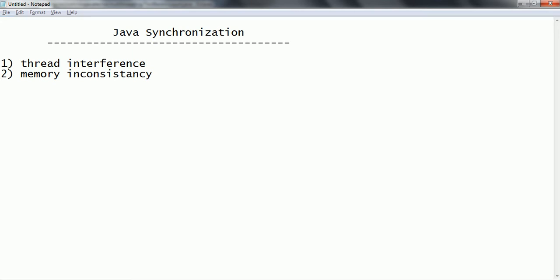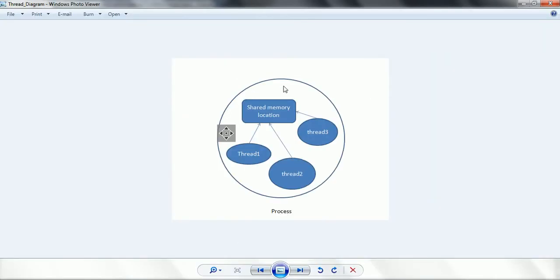Now I am going to explain the thread concept using a diagrammatic representation so that it is easy to understand. Let us consider a process. A process is heavyweight because whenever you create a new process, it creates a separate memory location and also needs to create registers. Whenever a context switch happens from one process to another, it needs to save the current state of the process, and then it is switched to the new process. But in the case of threads, within a single process there are multiple threads, and these threads access the common shared location.